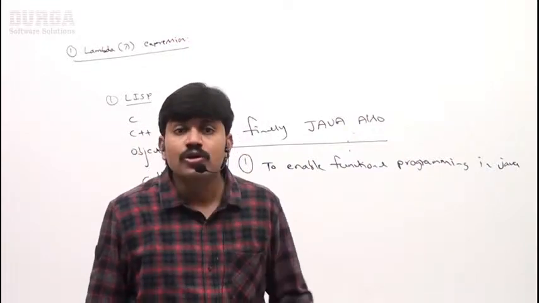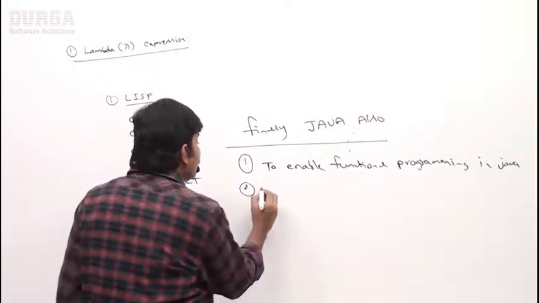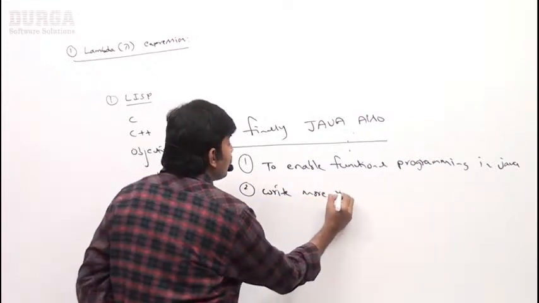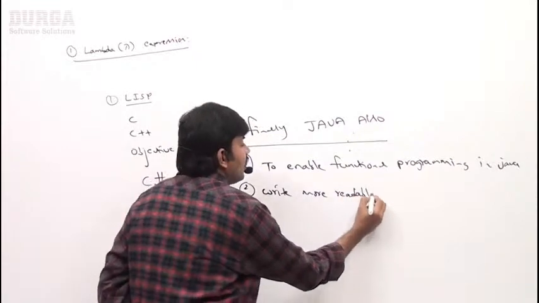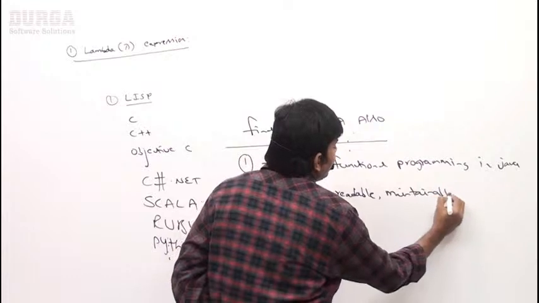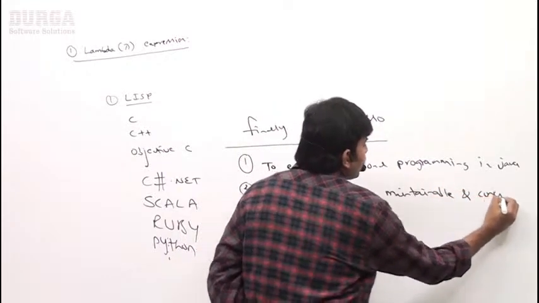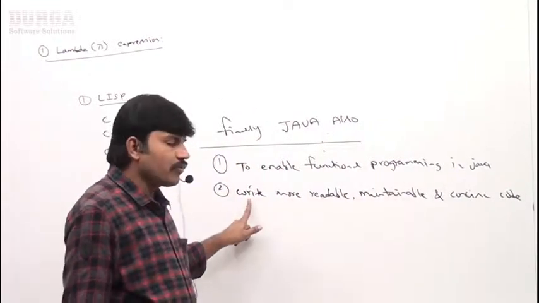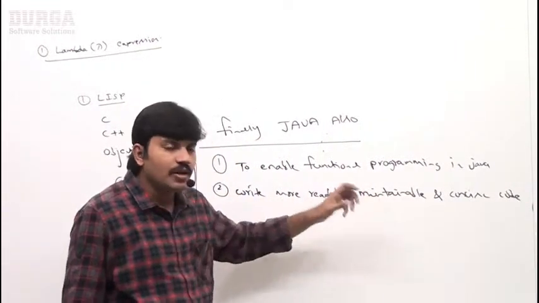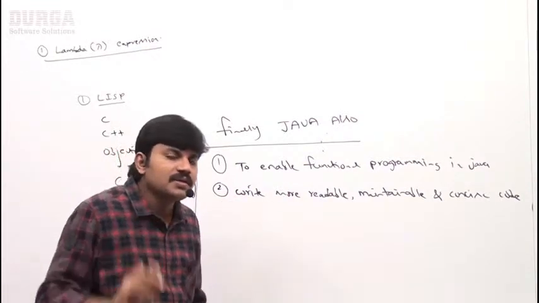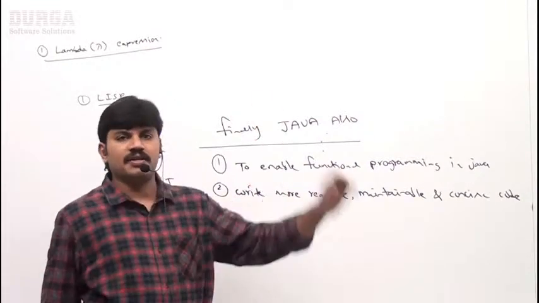So to write more readable, maintainable and concise, clean code, lambda expressions are going to help like anything.